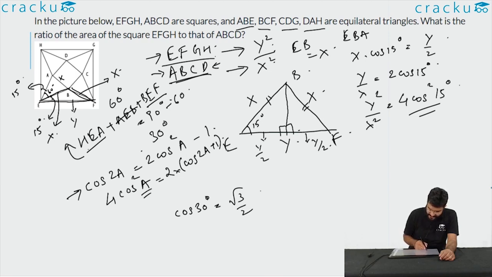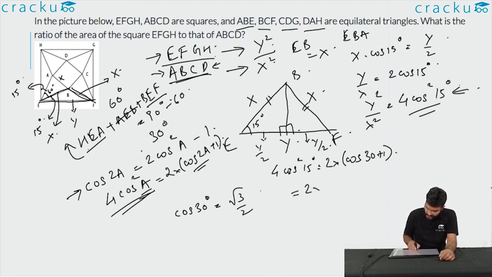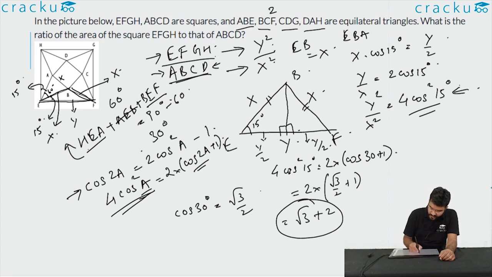Substituting a as 15 degrees, the required ratio 4 cos square 15 degrees is equal to 2 into cos 30 plus 1. This equals 2 into root 3 by 2 plus 1, which is root 3 plus 2. So the required ratio is 2 plus root 3.